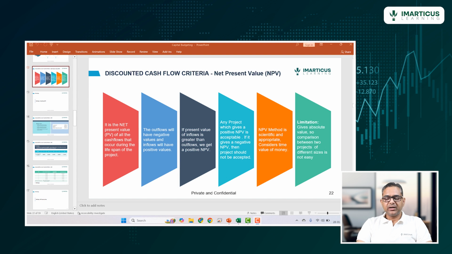It is not considering the size of the project. It is just considering the net present value of the cash flows, and it is not going to help us in ranking projects or comparing projects of different sizes.